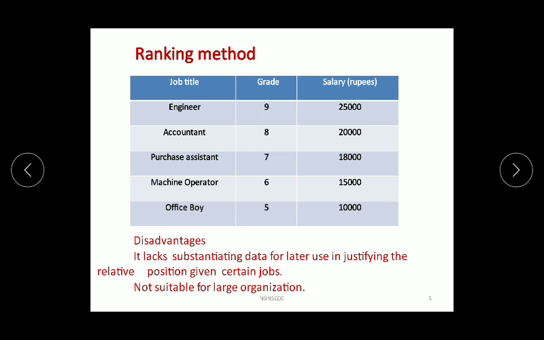And as we can see on the chart, only 5 to 6 persons are there. If in an organization thousands of workers, laborers or officers are working, then this system doesn't work.